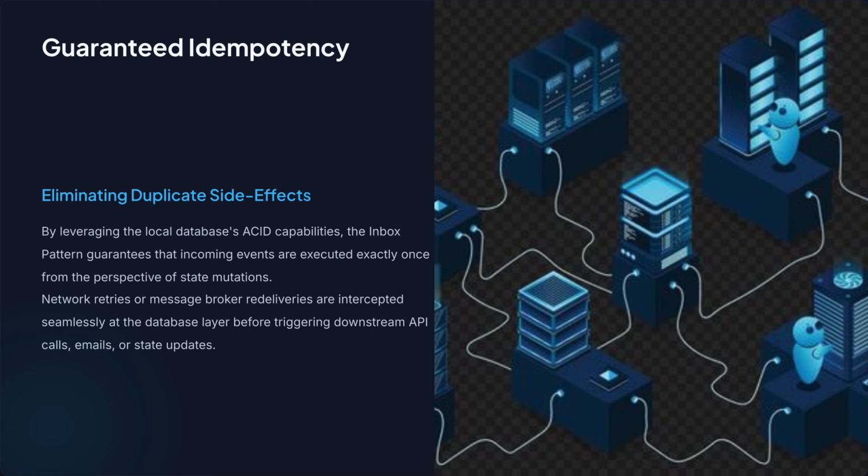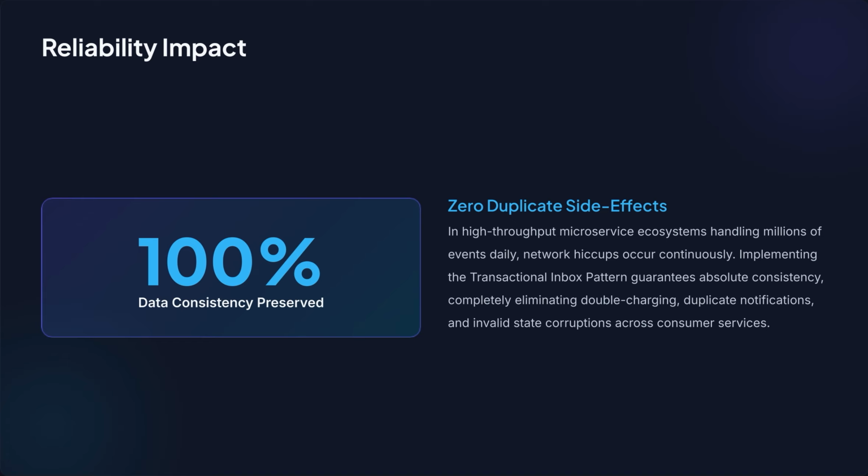Now let's talk about idempotency. So now suppose Kafka sends message 101 again, the consumer tries to insert the same message ID into the inbox table, but that message ID has a unique constraint. So the database identifies that this message already exists. The consumer now knows, I have already received this event. So it doesn't execute the same business operation again. And this is what makes our consumer idempotent. So duplicate delivery doesn't create duplicate state changes.